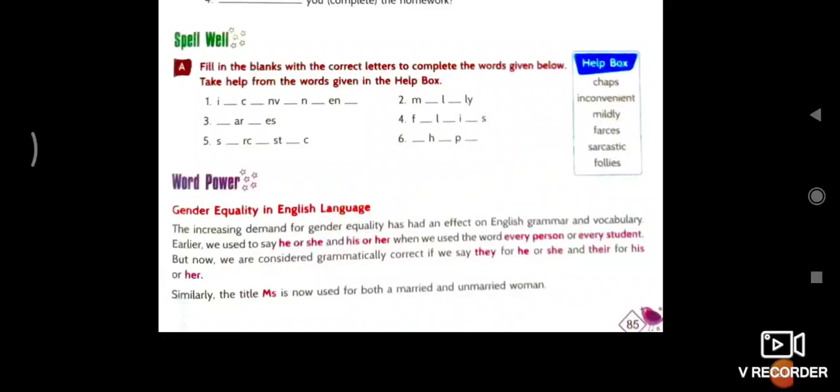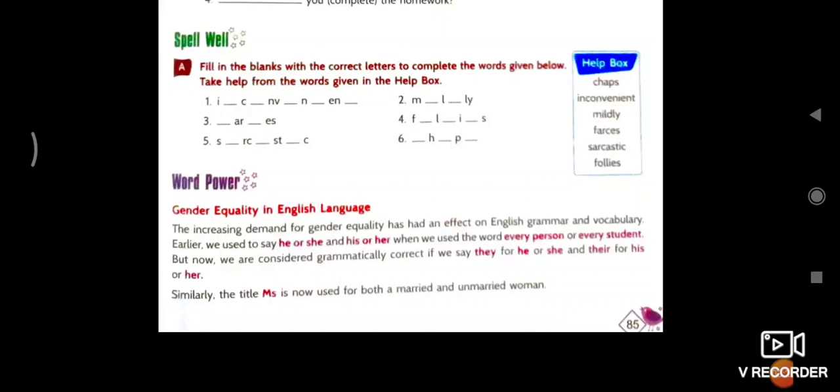And after that, word power: gender equality in the English language. The increasing demand for gender equality has had an effect on English grammar and vocabulary. Earlier we used to say he or she, and his, her when referring to a person. Here are actually the uses of it.